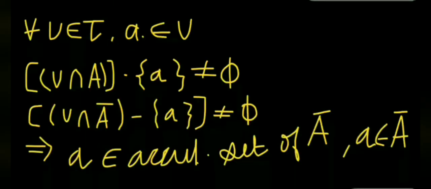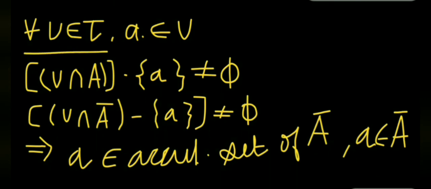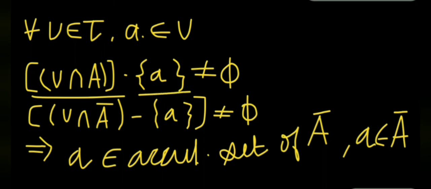By definition of accumulation set, we know that for every U belongs to tau in which the point a is included, that is, U is any open set in the topological space (X, tau) in which point a is included, then U intersection A excluding the point a is non-empty.